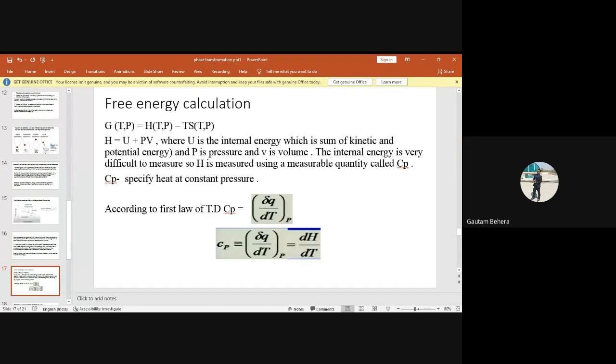System is in what state? Like at what temperature, what pressure, at what enthalpy, at what entropy, right? Anyways, so I can define my free energy as G is equal to H minus TS, where H is enthalpy, T is the temperature, S is the entropy, and G is the free energy, right? Similarly, I can define my enthalpy. H is equal to U plus PV. So what is U and what is PV? Can you tell me?